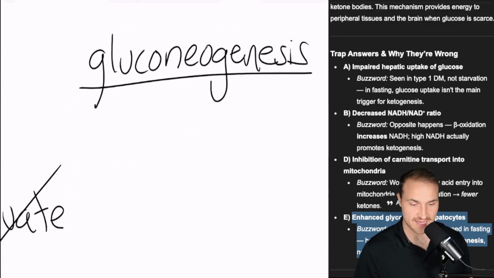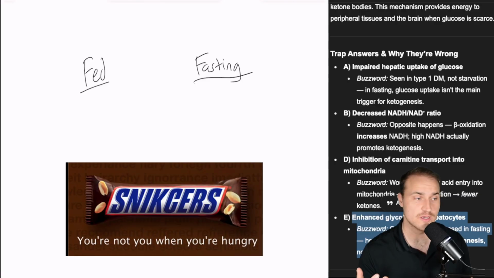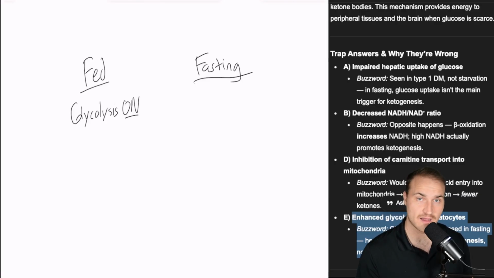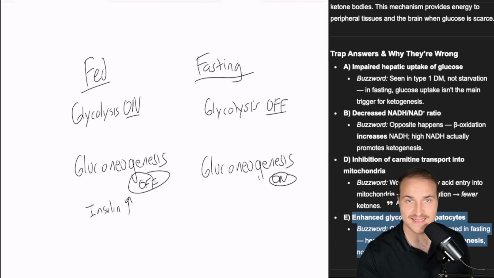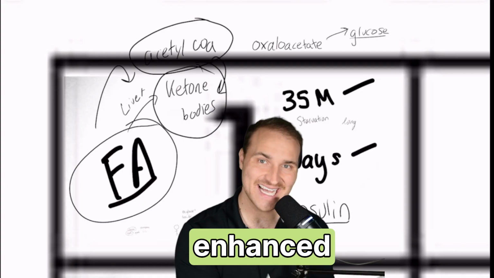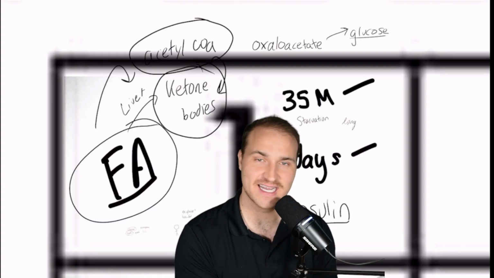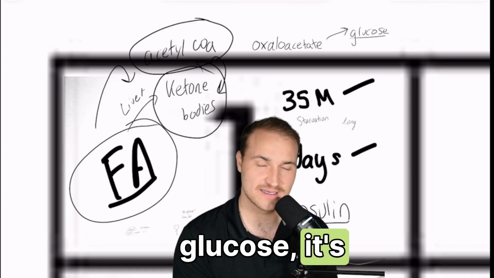And that is known as gluconeogenesis. So for step 1, you need to know you are not you when you're hungry. Fed state, glycolysis is on. You're burning that glucose. It's off here and on here. If you're fed, insulin is high, and if not, insulin is low and glucagon is high because gluconeogenesis is on. So enhanced glycolysis in hepatocytes is incorrect because the liver isn't breaking down glucose. It's trying to make more.